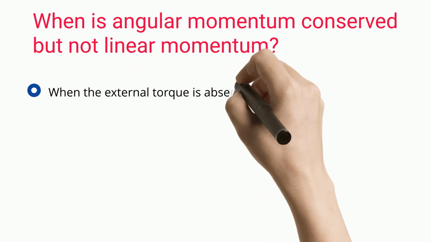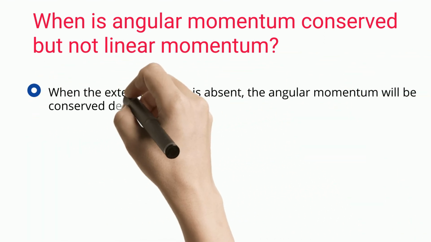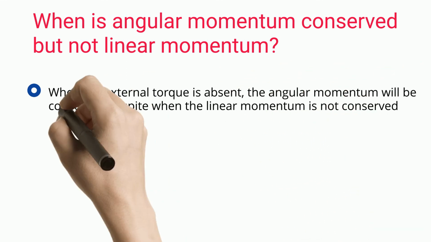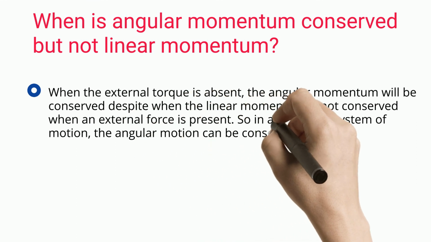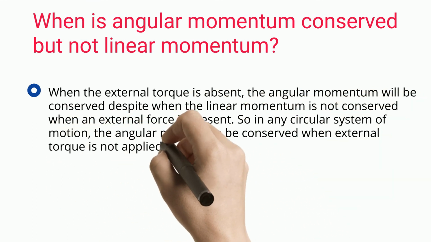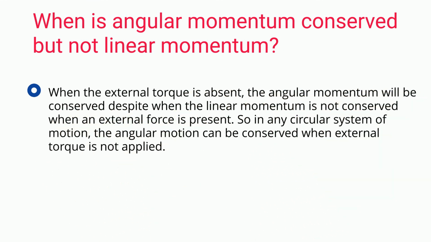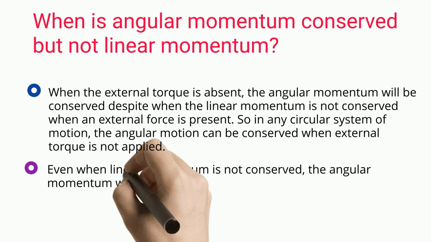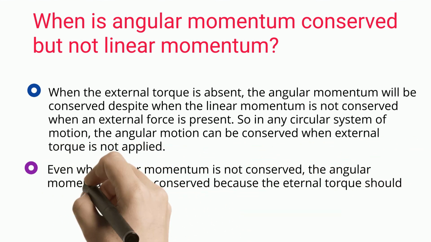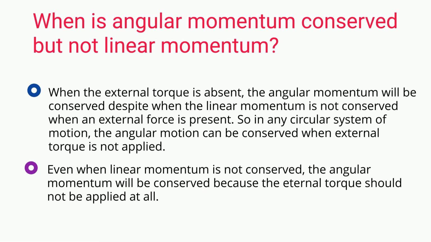When the external torque is absent, the angular momentum will be conserved even when the linear momentum is not conserved because an external force is present. So in any circular system of motion, the angular momentum can be conserved when external torque is not applied. Even when linear momentum is not conserved, the angular momentum will be conserved because the external torque should not be applied at all.